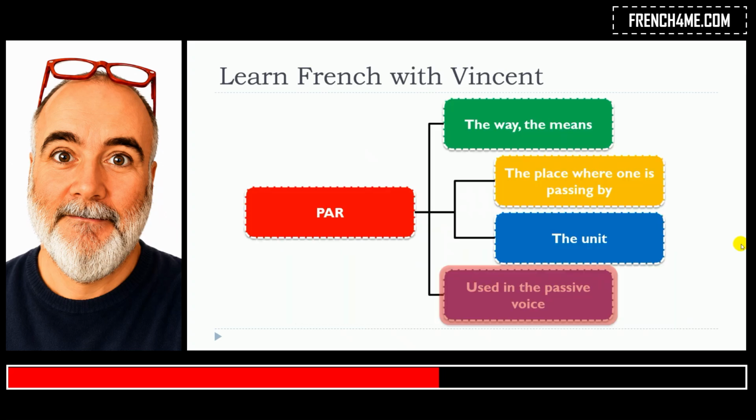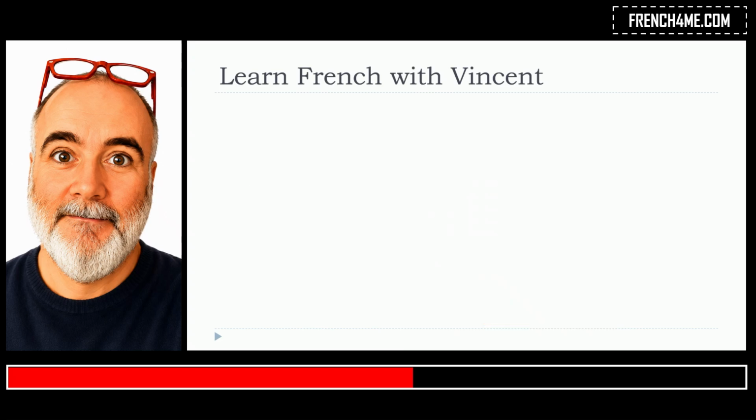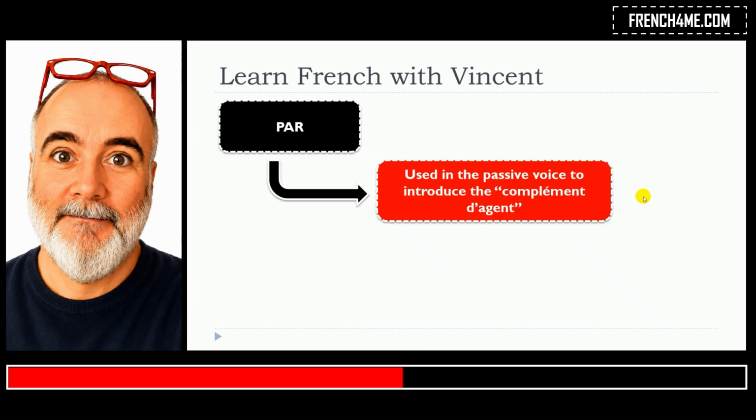And so the last use, but it's actually quite important, is the passive voice. If you don't really know what is the passive voice, I definitely advise you to have a look at the video I made just to understand, well, what it means and then the construction, because they are quite precise. So the idea is that in the passive voice, by modifying the phrase from the active voice, we will introduce a complément d'agent. And so par will be definitely connected to it because it will introduce this complément d'agent.